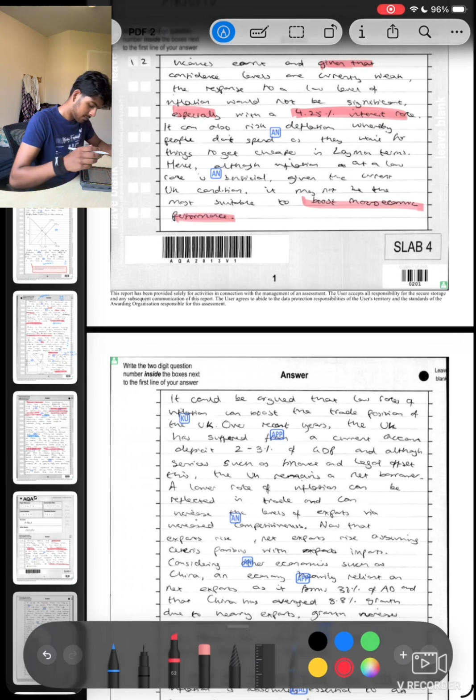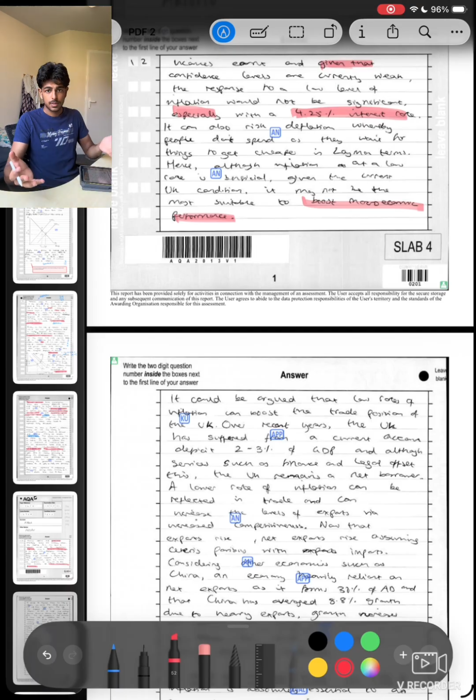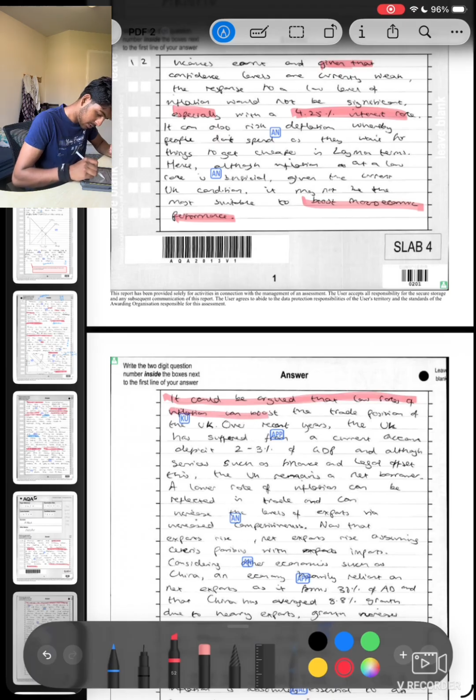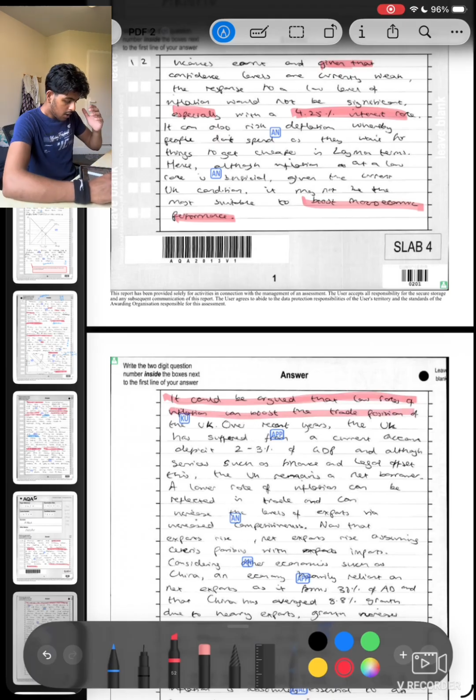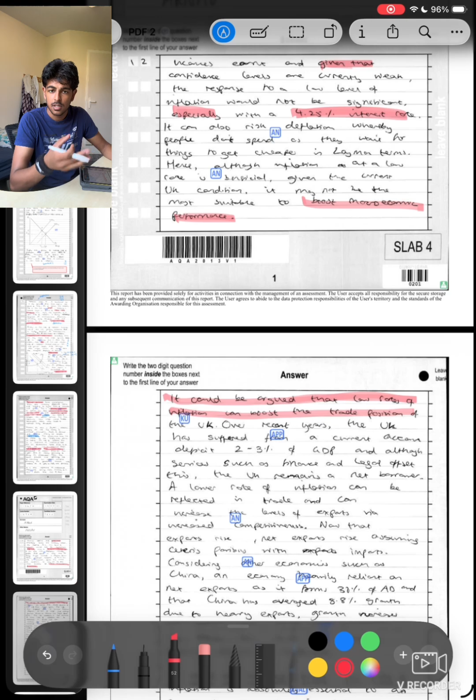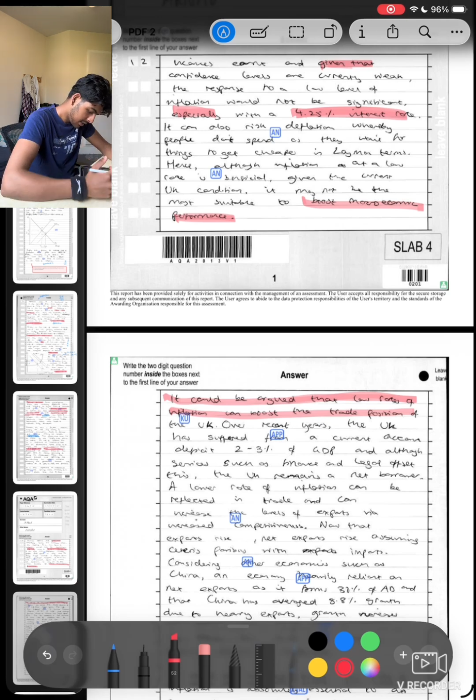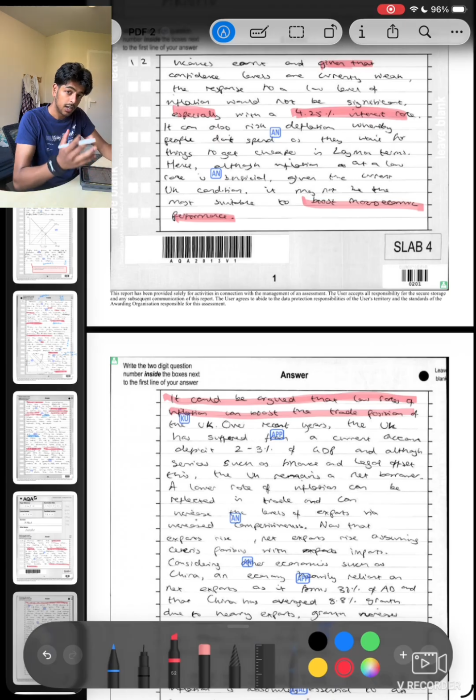I like that. It could be argued that low rates of inflation can boost the trade position of the UK. Second point. I've given my point straight away. Over recent years, the UK has suffered from a current account deficit of 2 to 3% of GDP. And although services such as finance and legal offset this, because the UK specialises in finance and legal services, and that is their trade, that is their speciality, if that makes sense, the UK remains a net borrower. I really like that sentence.